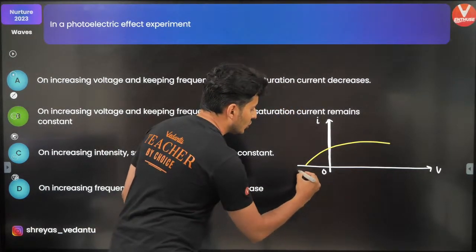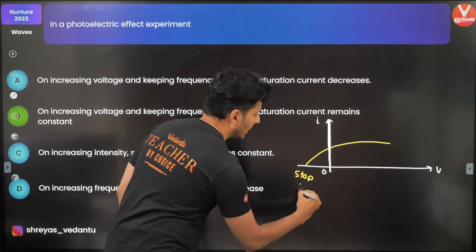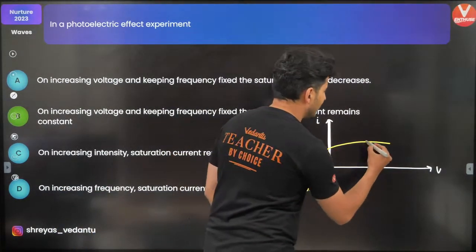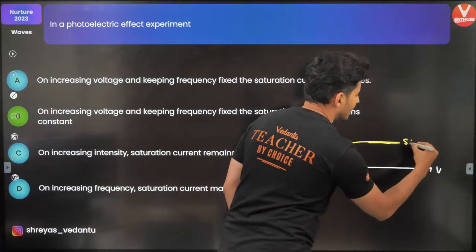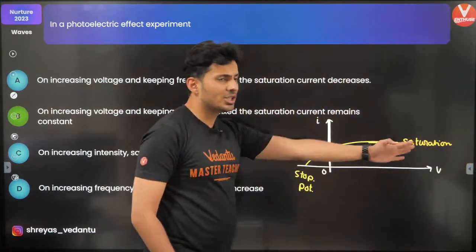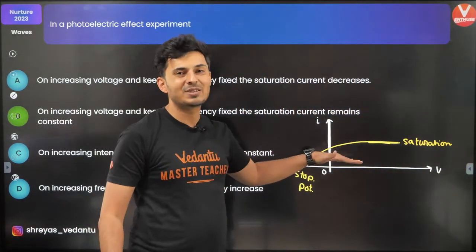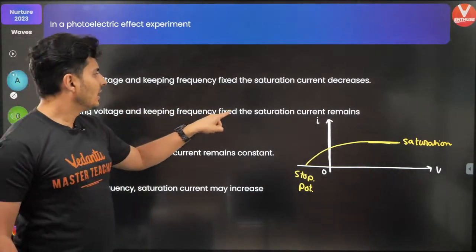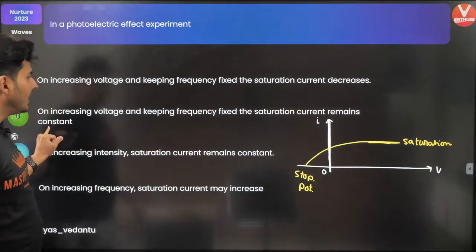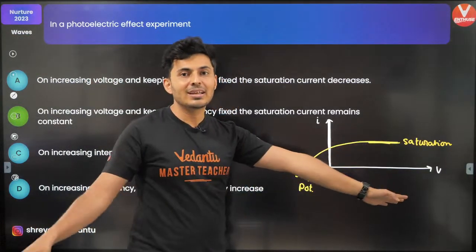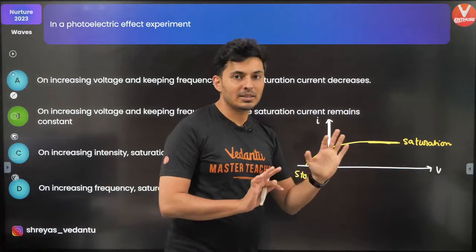This is your stopping potential, and the graph goes like this and it saturates. This is saturation. No matter how much you increase the voltage, the current does not increase beyond a point. So increasing the voltage, does it change the saturation current? No. No matter how much you increase the voltage, the saturation current remains fixed.